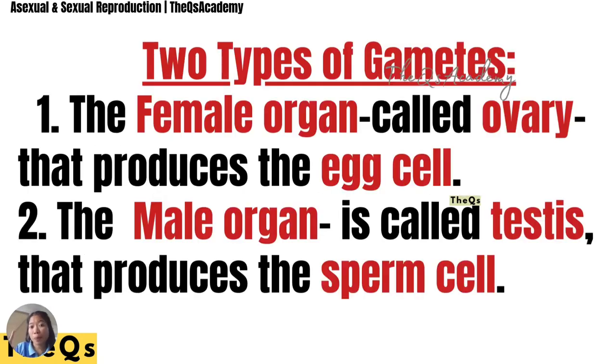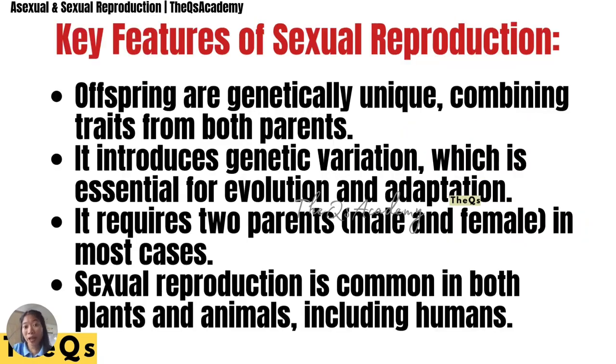The two types of gametes: the female organ called the ovary produces the egg cell, and the male organ called the testis produces the sperm cell. The offspring are genetically unique, combining traits from both parents. Sexual reproduction is common in both animals, including humans, and plants.